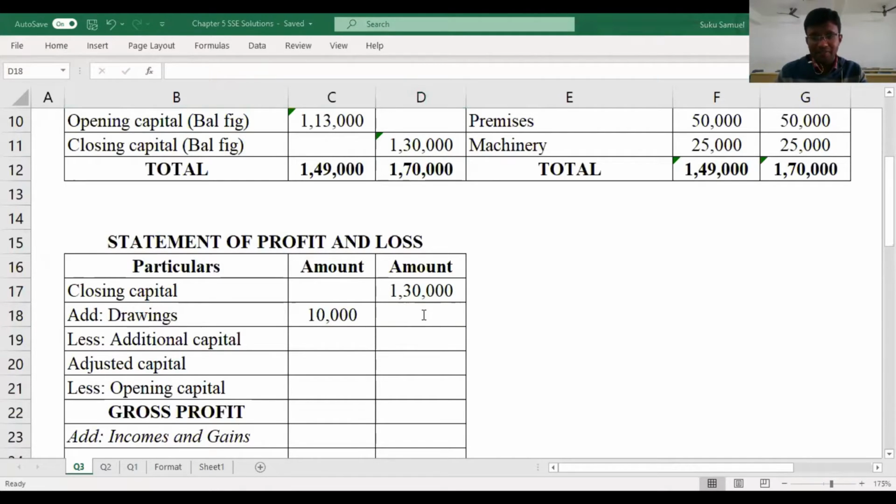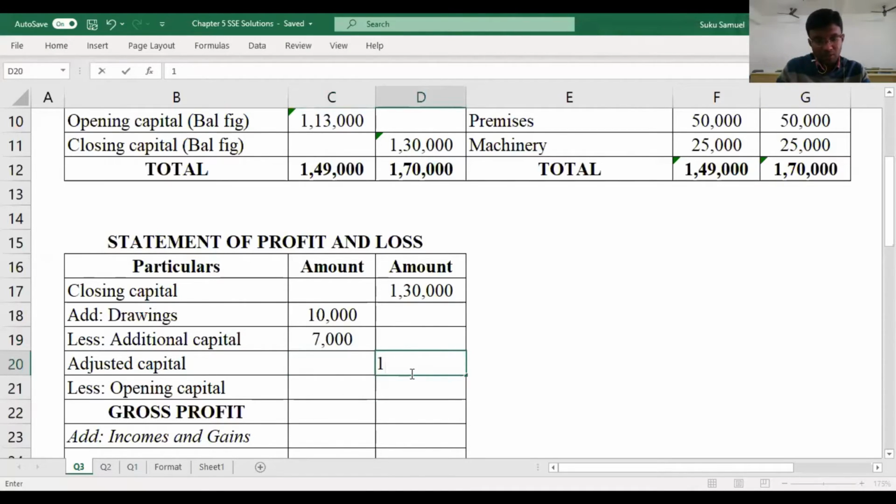Also, we have rupees 7,000. 7,000 is our additional capital. So with that, we have brought that in. And now let us estimate the adjusted capital. How much is the adjusted capital?